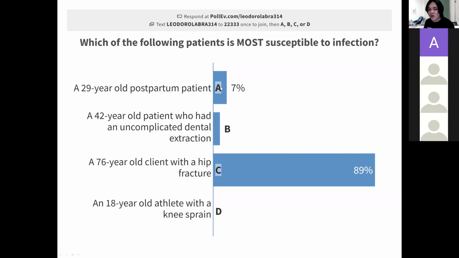Why do you think this is a correct answer? Because of the age. 76-year-old. Remember, as I mentioned earlier, the age of the patient is a factor. If you are old enough, if you are young enough, you are susceptible.